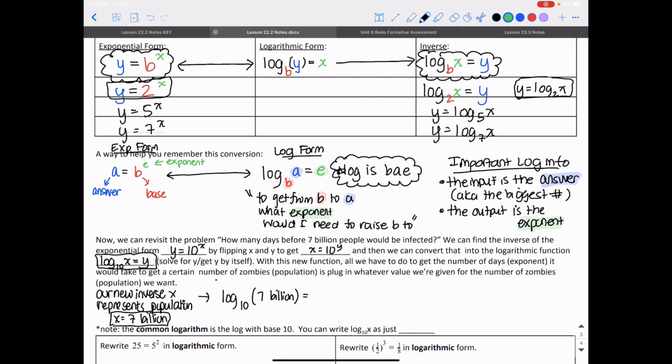This in your calculator is just log. The log in your calculator is base 10. So we just have to write log of 7 billion in our calculator. It's a lot of zeros.